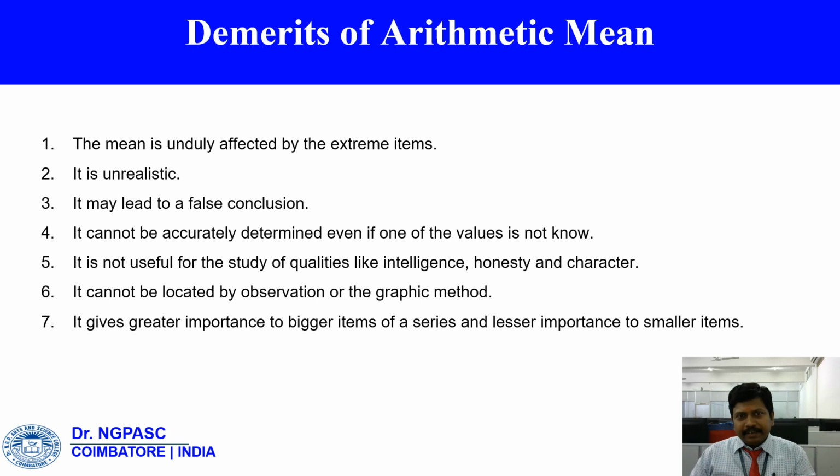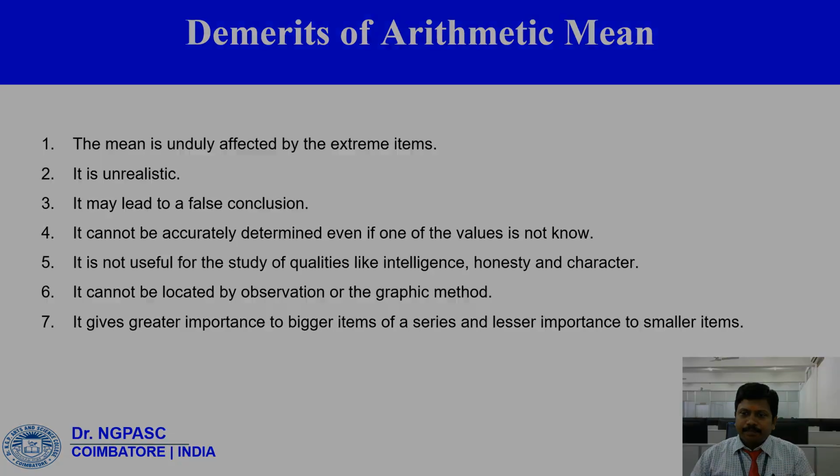Next, we have to see the demerits of arithmetic mean. The mean is unduly affected by the extreme items. It is unrealistic. It may lead to a false conclusion. It cannot be accurately determined even if one of the values is not known. It is not useful for the study of qualities like intelligence, honesty, and character. It cannot be located by observation or the graphic method. It gives greater importance to bigger items of a series and lesser importance to smaller items.